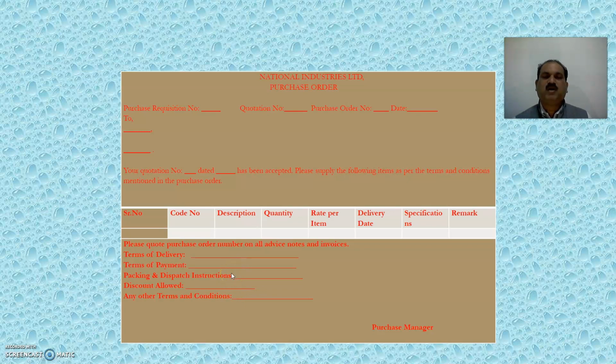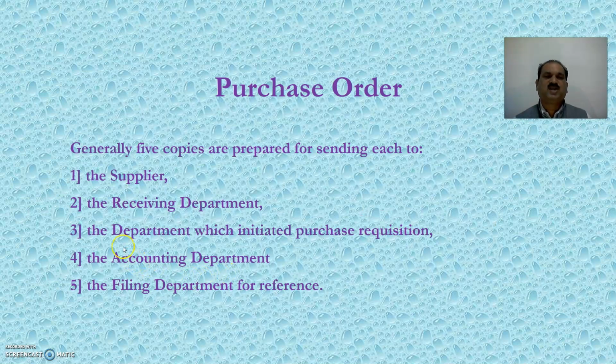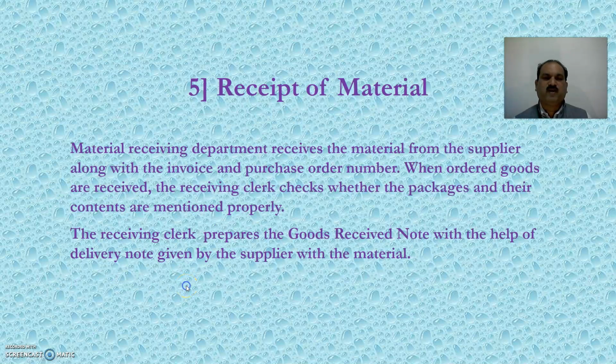Every purchase order should be signed by the purchase manager, only then it is considered valid. Generally 5 copies of the purchase order are prepared for sending, each to the supplier, the receiving department, the department which initiated the purchase requisition, the accounting department and the filing department for reference.